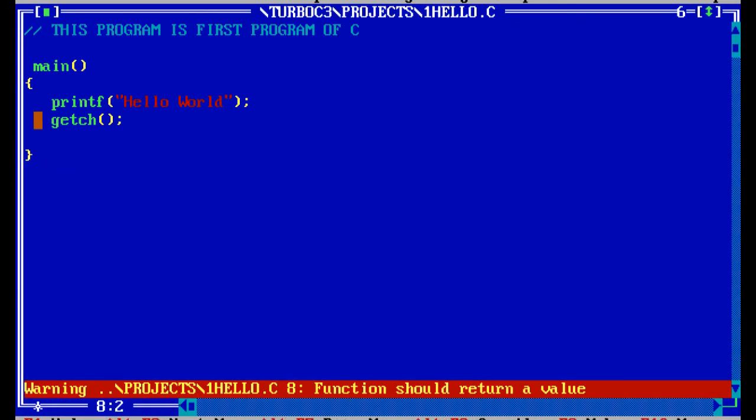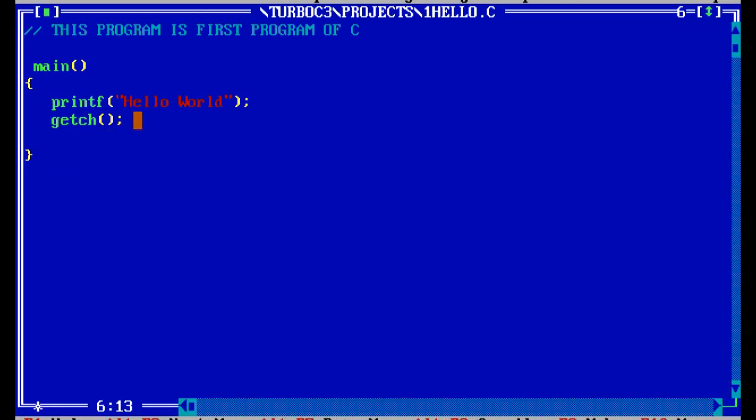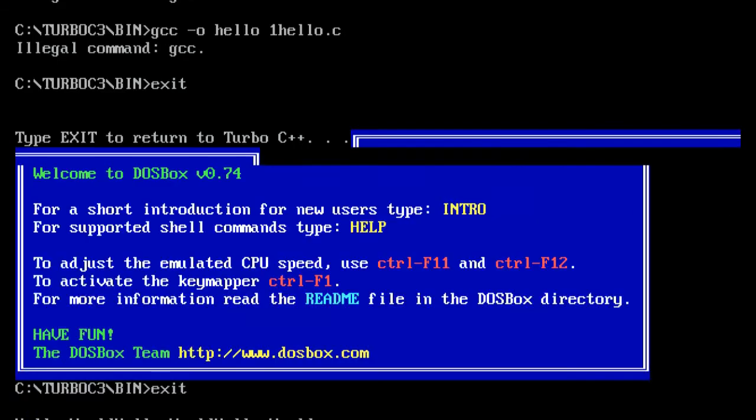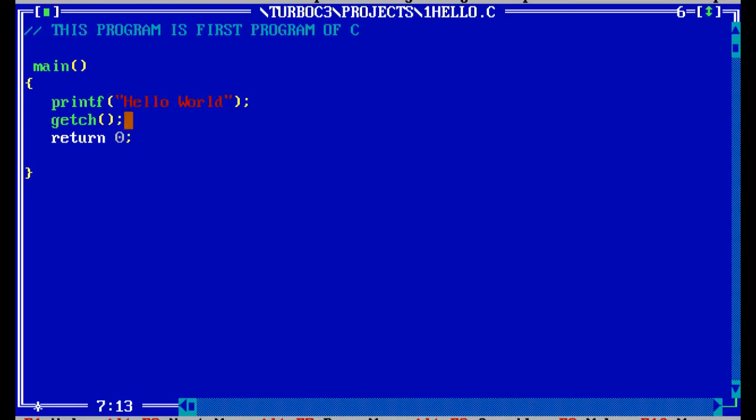Okay, that one is given the warning, function should have a return value. That means it says that function should return some value, so I'm writing return 0 or return 1. Either return 0 or return 1, you can write any integer value. So Alt F9. Okay, and your program will run as it is. That means hello world, and hello world.